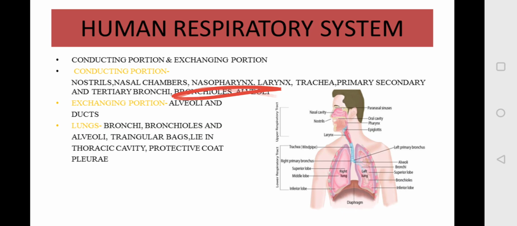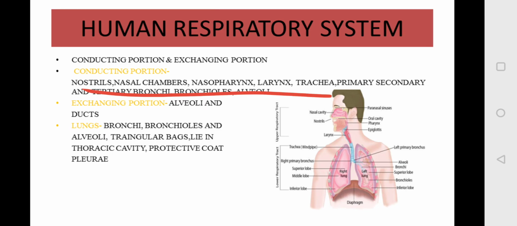Bronchioles then further form a balloon-like structure called alveoli, right? So if you observe this diagram, you will see these all are the alveoli, balloon-like structures here. So this is about your conducting portion. These all are the organs which help in the passage of the air.